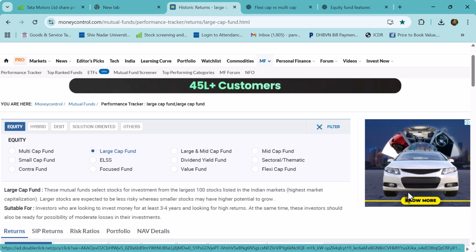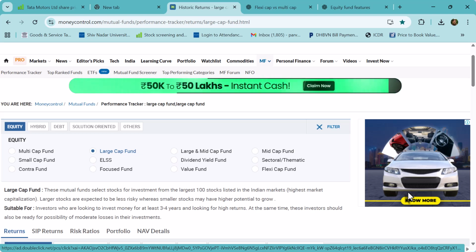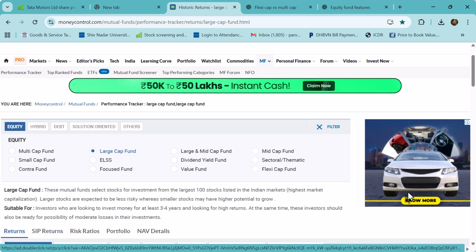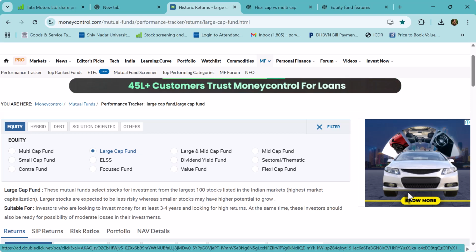Now, here you're giving a mandate to the mutual fund manager to invest either in large cap funds, if you have chosen a large cap fund. If you have chosen a mid cap fund, then you are asking him to invest majorly into mid cap funds. And in small cap funds, you are giving him a mandate to invest only in small cap.